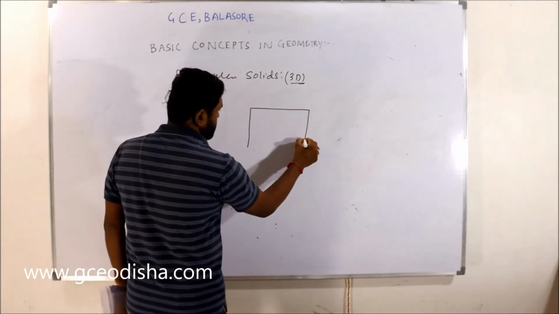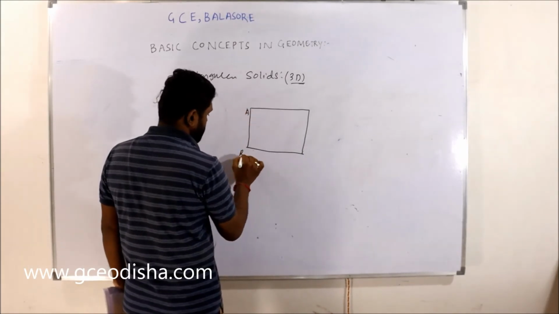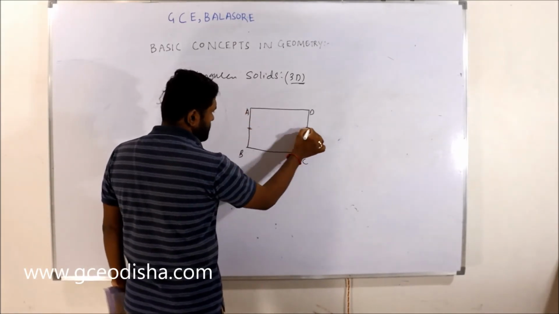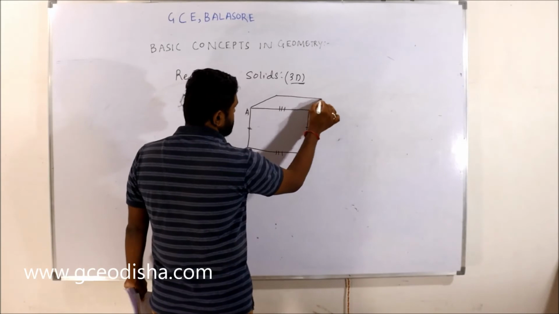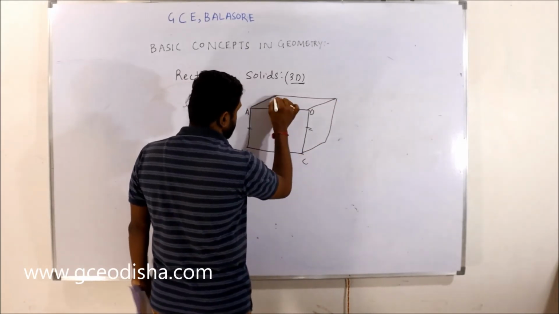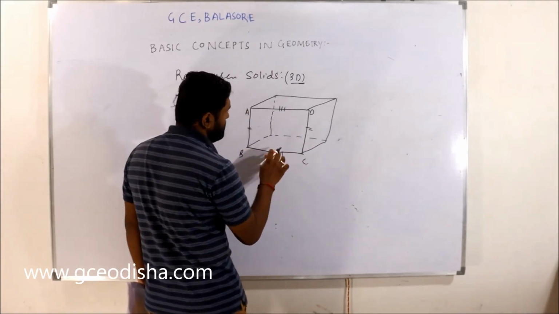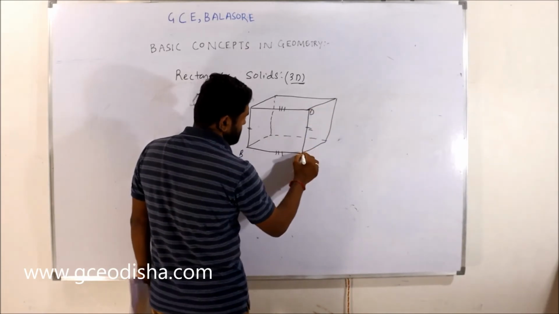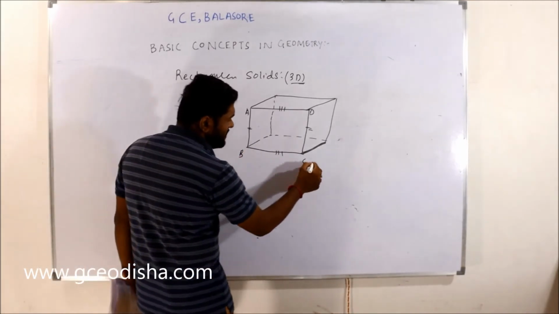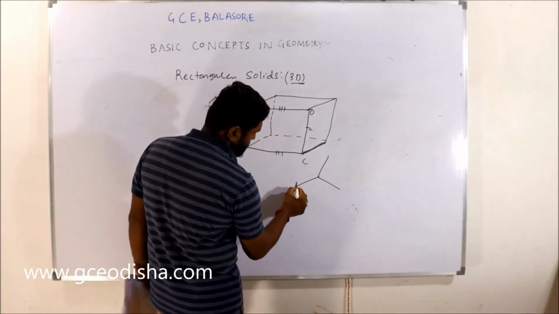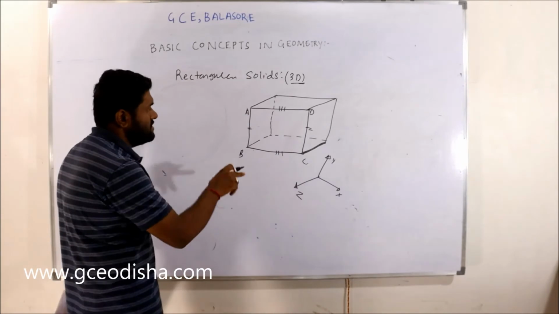This is a rectangle. We know this is a rectangle. This is A, B, C, D. This side is equal to this side, and this side is equal to this side. If you extend into another dimension, so this is the xy direction, and we extend into another dimension. If you draw the system, that is x, this is y, this is z direction, right? There are 3 dimensions.